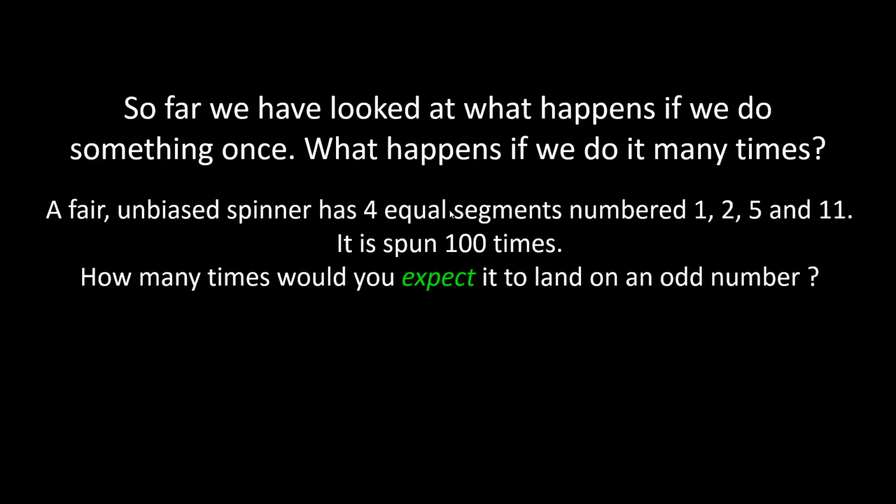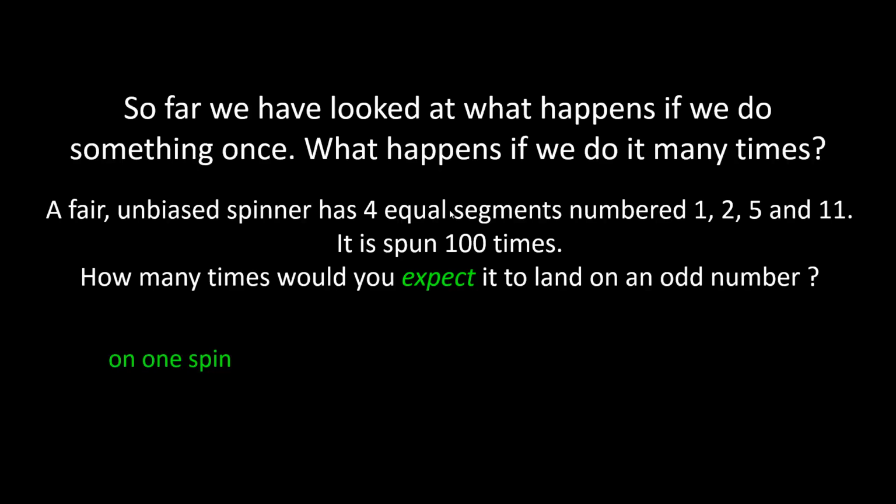We've got a fair unbiased spinner. It's got 4 equal segments, 4 numbers, 1, 2, 5 and 11. It's spun 100 times. How many times would you expect it to land on an odd number? So we're not saying it's definitely going to land this many times, but we would expect it to land this many times. So once again, let's work it out for one spin.